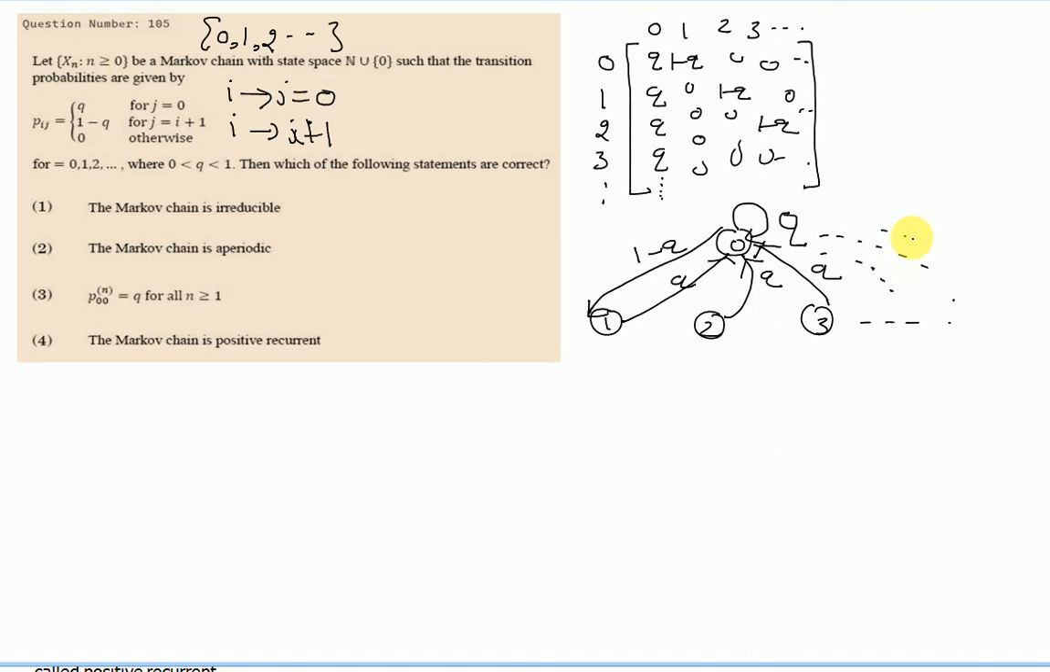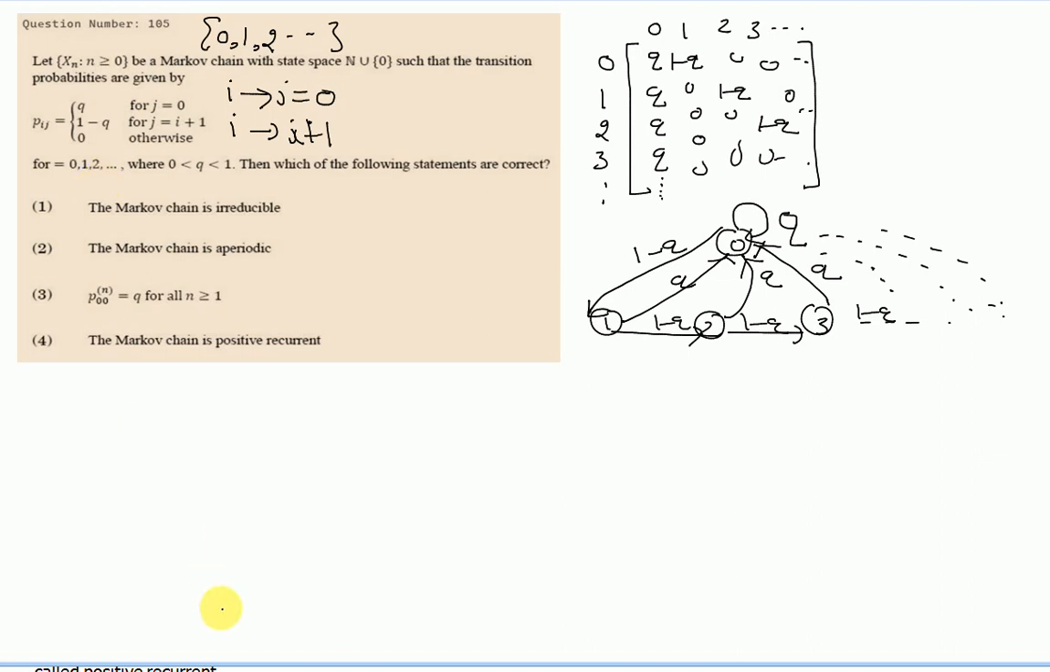It is also true for all upcoming states. If you want to go from state 1 to 2, the probability is 1 minus q, and this is 1 minus q, and this is 1 minus q and so on. So this is our suitable transition diagram. Using this transition diagram we will solve all four options. What does our first option say? Is the Markov chain irreducible or not?